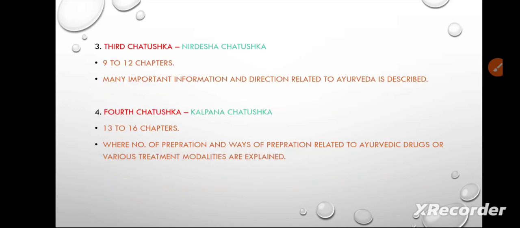The third chatushka is Nirdesha Chatushka. In that we learn chapters 9 to 12, where many important pieces of information and directions related to Ayurveda are described. Then the fourth chatushka, Kalpana Chatushka, covers chapters 13 to 16, where a number of preparations and the ways of preparing Ayurvedic drugs or various treatment modalities are explained.